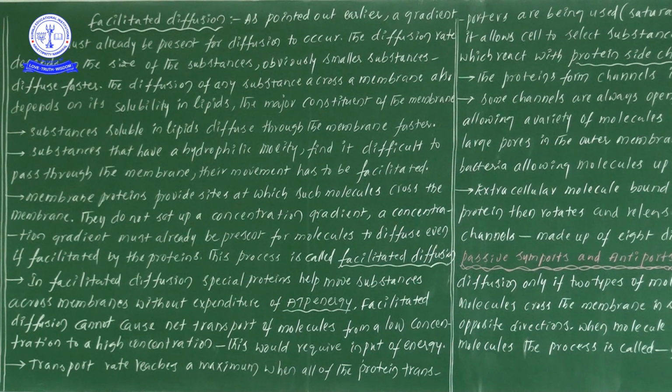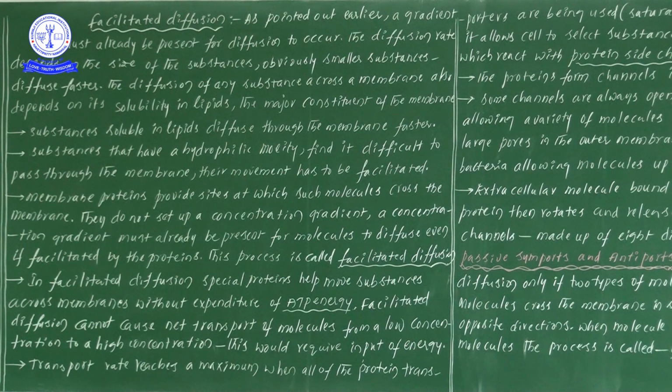Substances or organisms that are very small in size will move fast. That is not true for all cases, there are exceptional cases, but this is a general example. The diffusion rate depends on the size of the substances.